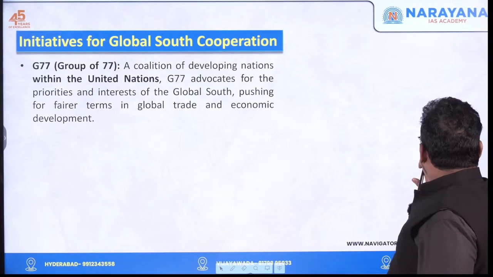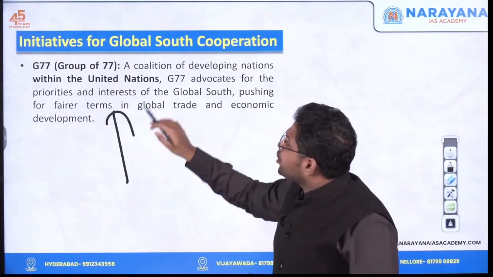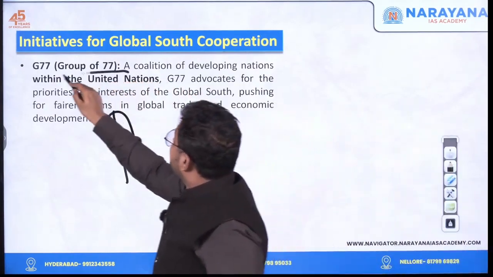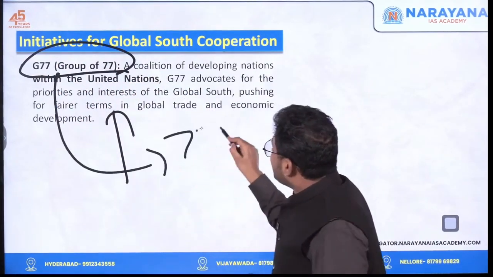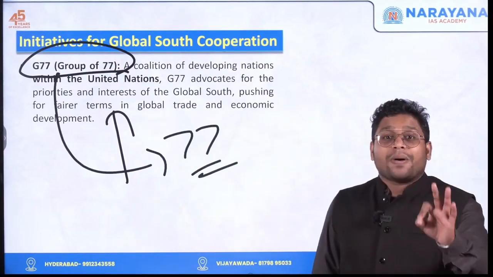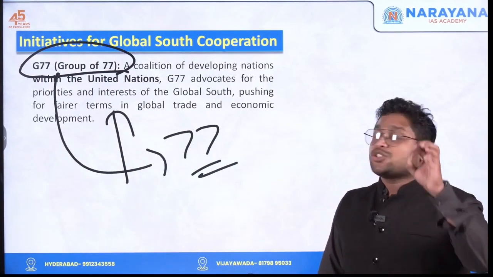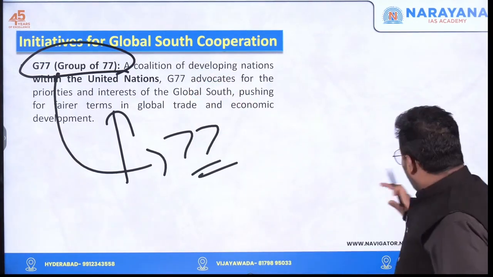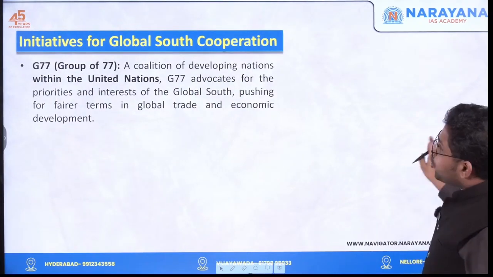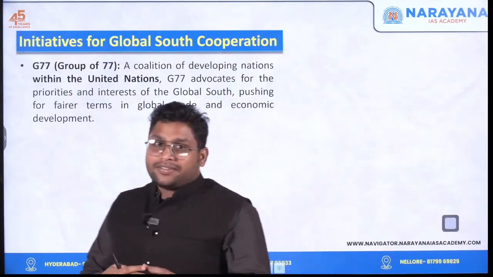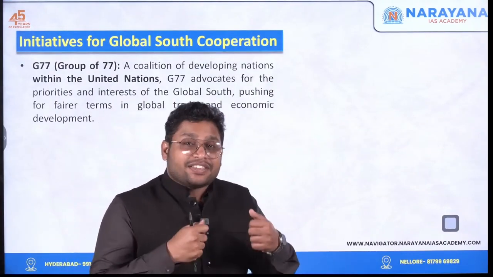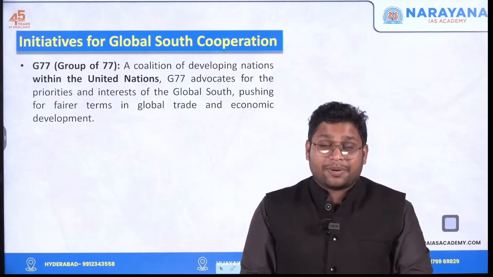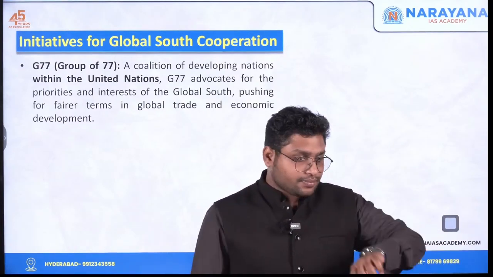Okay. And we have another forum, or a group under the United Nations, termed as G77. Now this group actually represents the Global South because these are the 77 countries who are core part of the Global South, who are developing countries, who are poor countries, and they come up with their interest in the United Nations. So all these initiatives we have taken so that the Global South can cooperate. But the harsh reality is they are still not completely united, whereas the Global North is very much united as compared to the Global South. Clear? Okay.